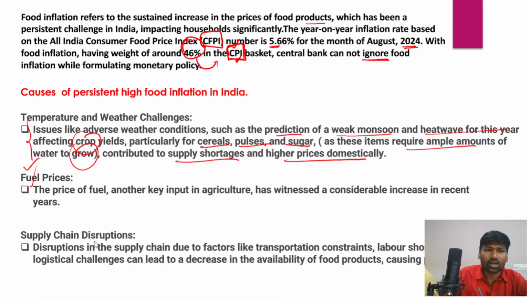And apart from that, there are a lot of supply chain disruptions across the economy and even at the global level. Supply chain disruptions are also a cause of concern when it comes to increasing food product prices.